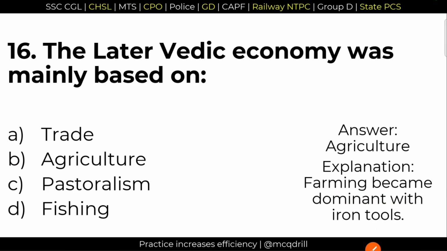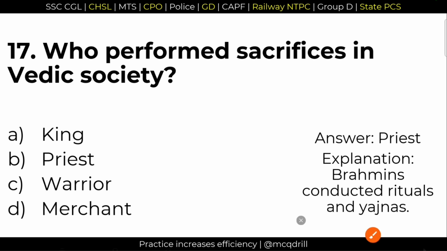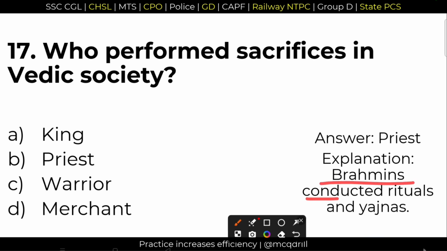Next question. 17. Who performed sacrifices in Vedic society? Sacrifices were performed by the priest, of course. Option B is the right answer. The priest or the Brahmins. The Brahmins conducted the rituals and the yajnas. Option B is the right answer here.